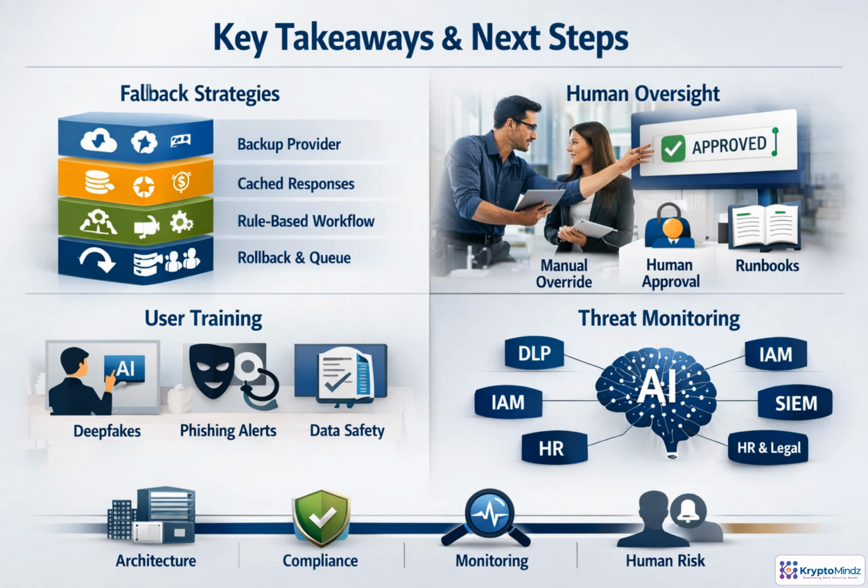Enterprise AI resilience is not just keeping systems online. It means layered fallbacks, clear human authority, practiced manual procedures, and users trained to handle data, prompts, phishing, and deepfakes safely. When telemetry connects with security, compliance, HR, and legal processes, AI becomes governable under stress.